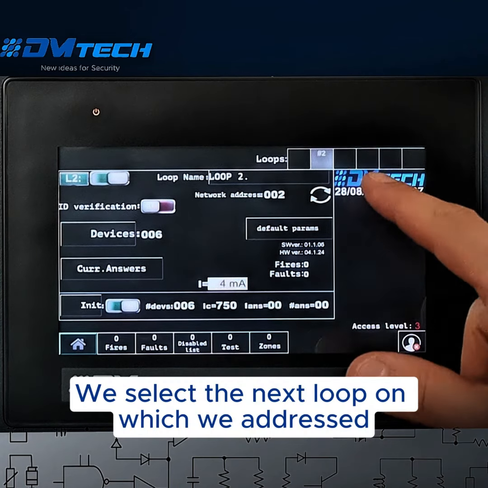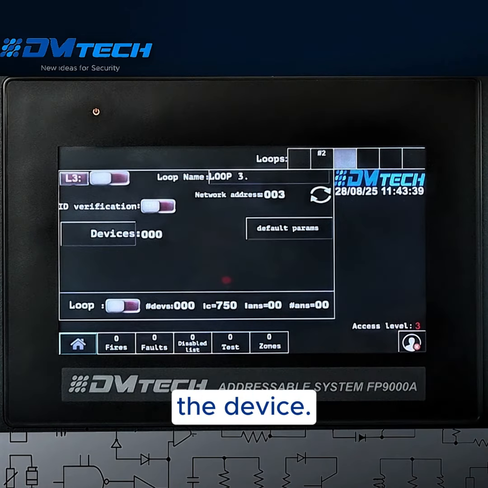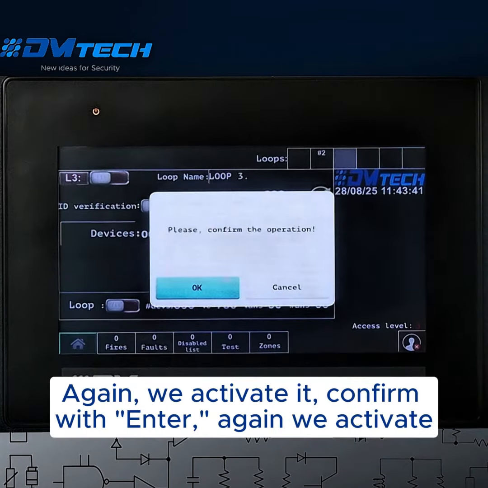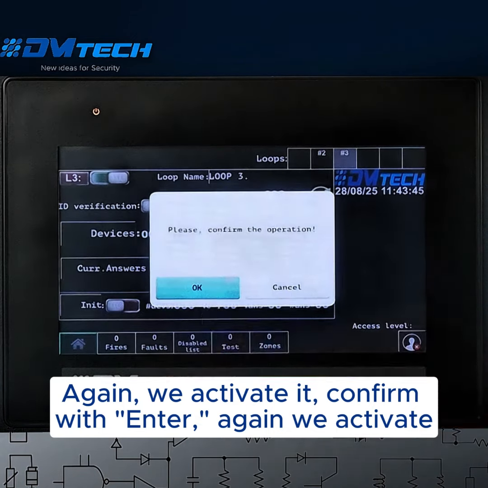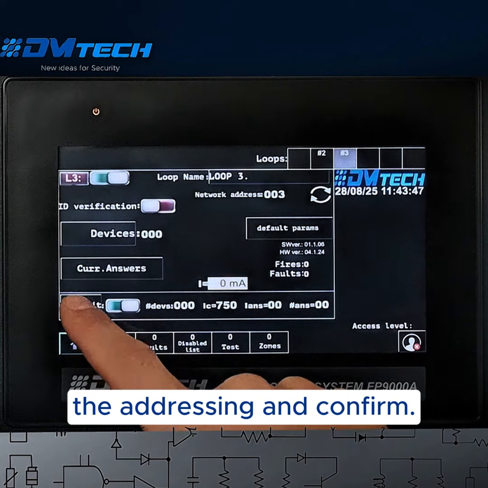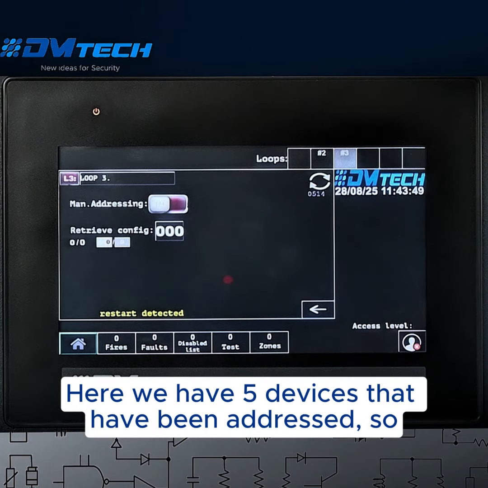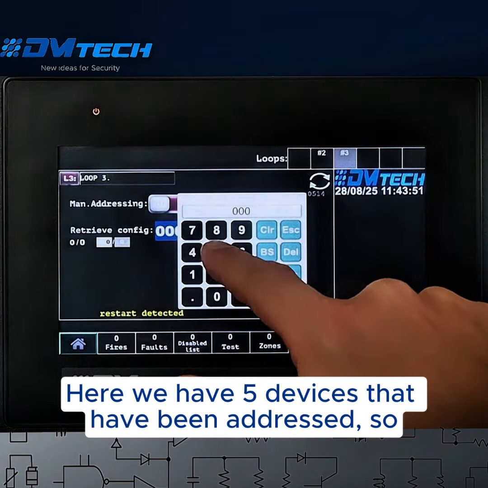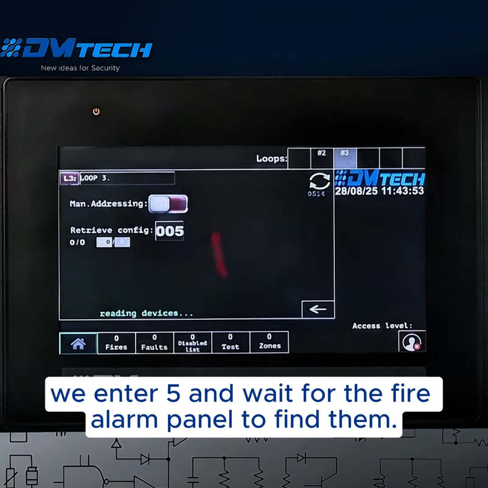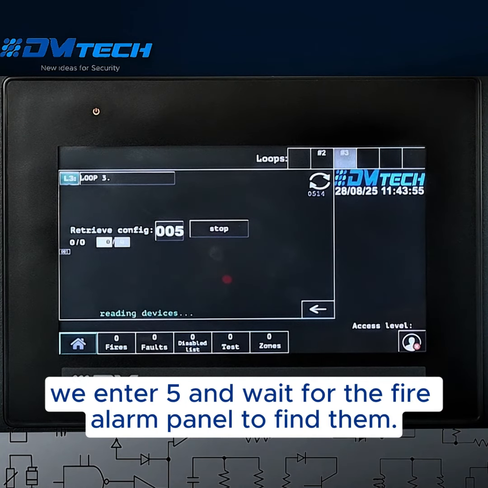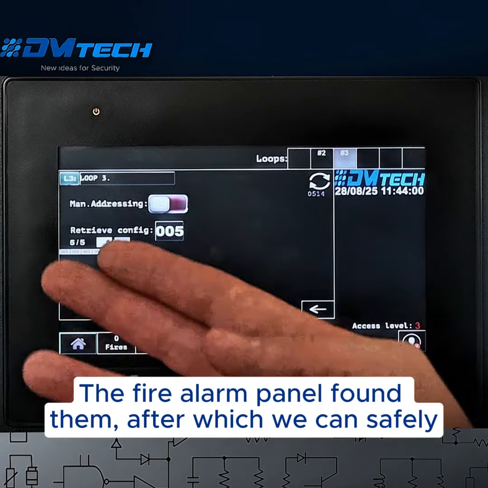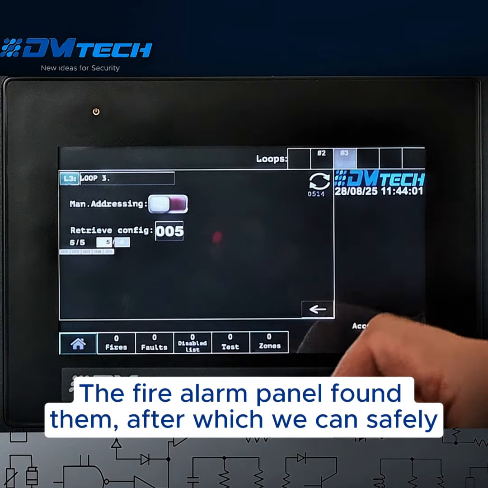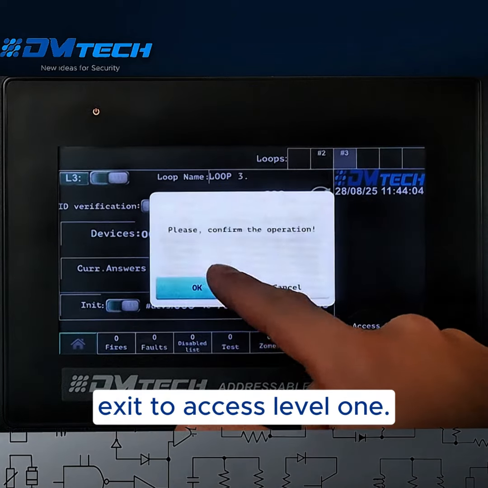We select the next loop on which we addressed the device. Again, we activate it, confirm with enter, again we activate the addressing and confirm. We enter. Here we have 5 devices that have been addressed, so we enter 5 and wait for the fire alarm panel to find them. The fire alarm panel found them, after which we can safely exit to access level 1.